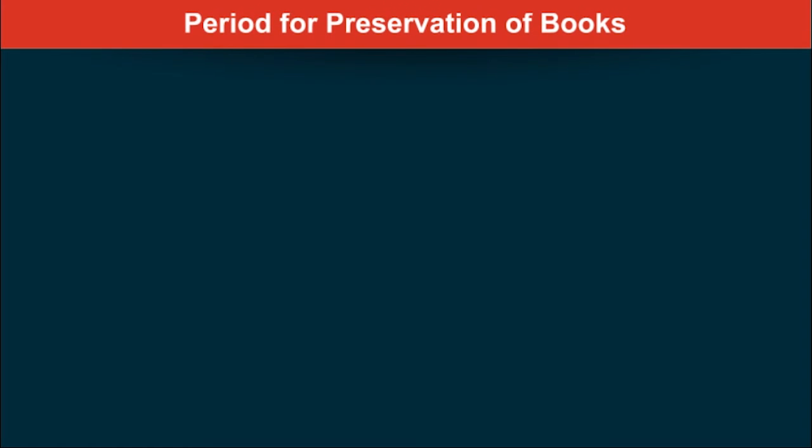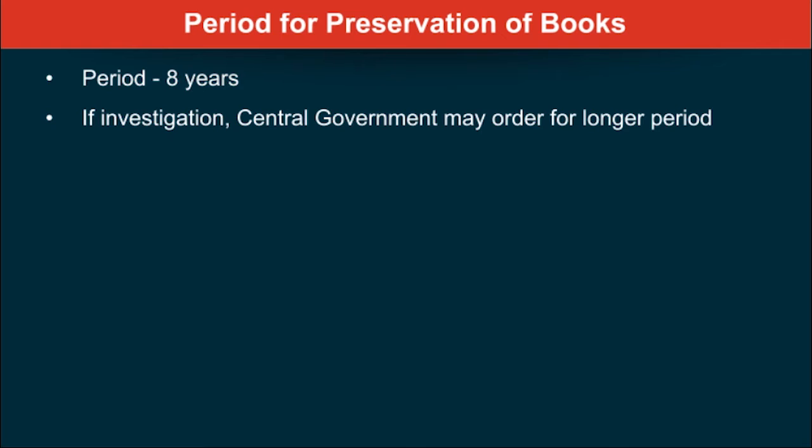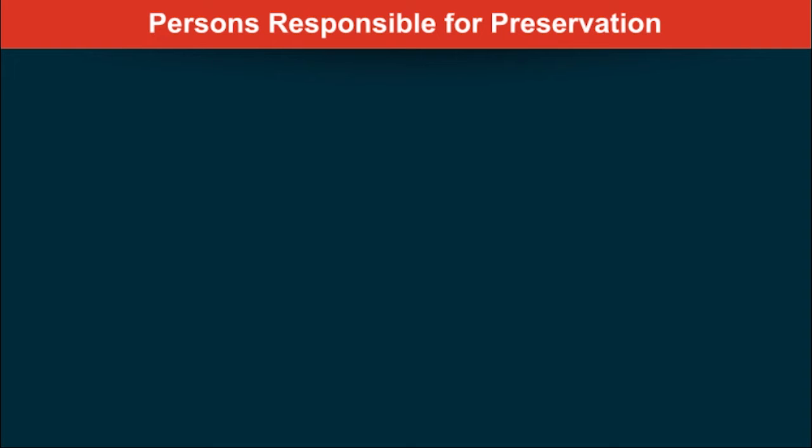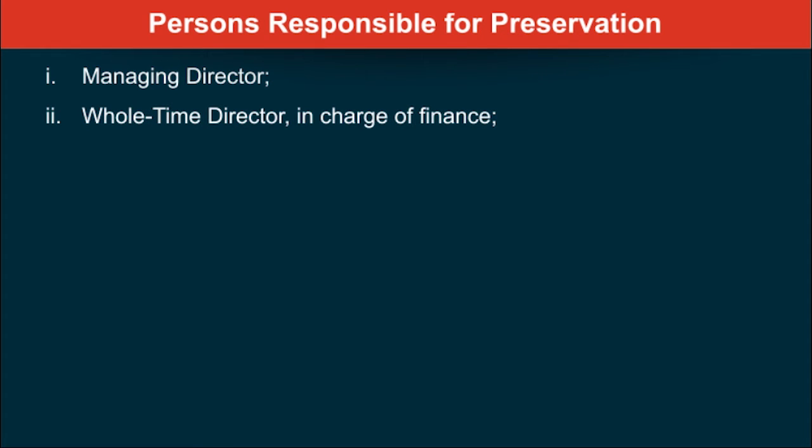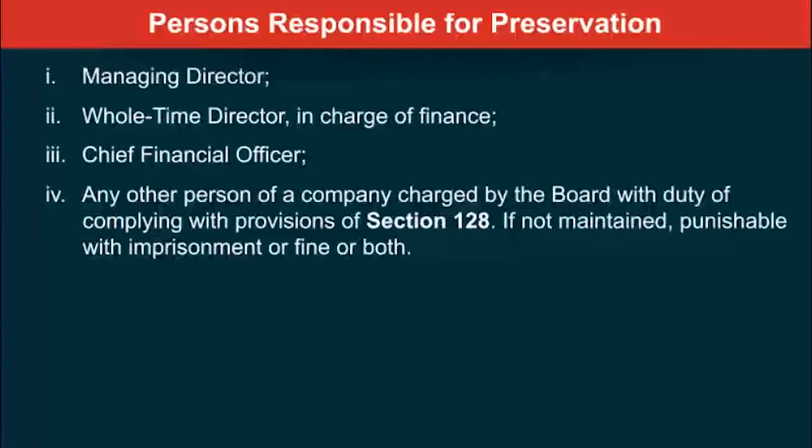What is the period for which you need to keep these books? It is 8 years. If an investigation is ordered by the central government under company law, then the central government may order it to be kept for a longer period of time. Now, next logical question is, who is responsible for the preservation of these books? One is the managing director. Whole-time director in charge of finance, what we call colloquially as finance director. Third is the CFO, the chief financial officer. Any other person who may be charged with the responsibility of complying with these provisions is also equally responsible.